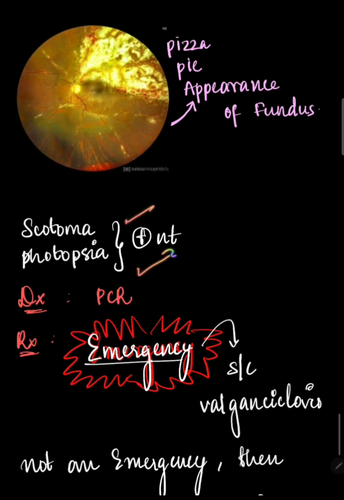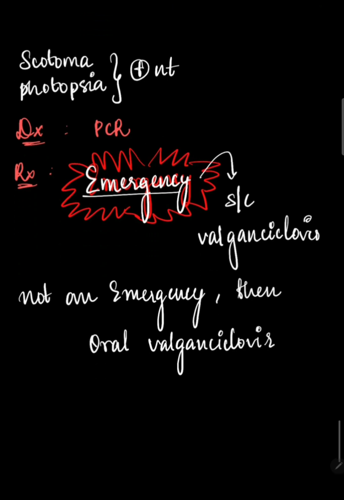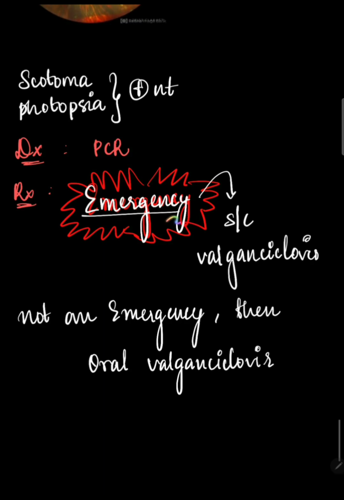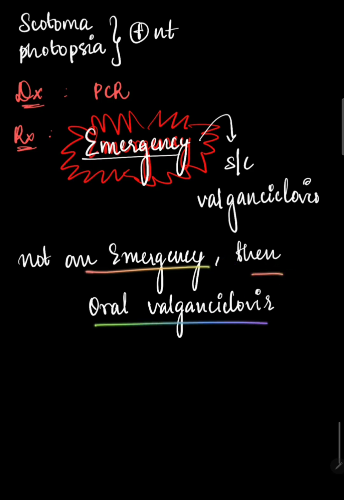Scotoma would be present, photopsia is present. We can diagnose with the help of PCR. And then for treatment, this is usually a medical emergency, so most of the time we can right away give ganciclovir intravitreally. But if it's not an emergency, then we can administer oral valganciclovir.